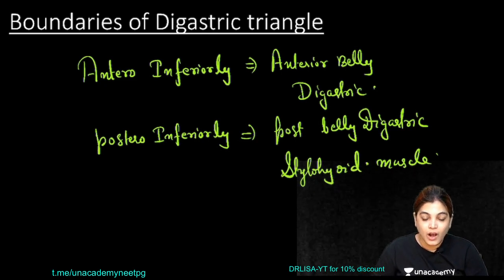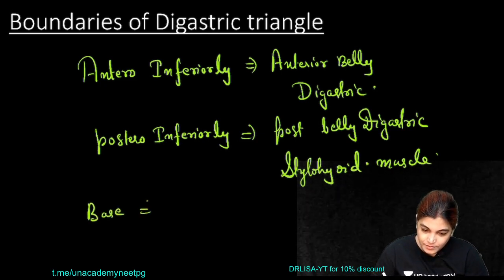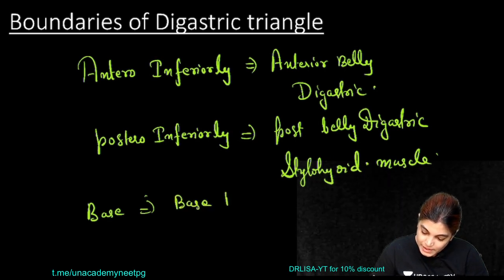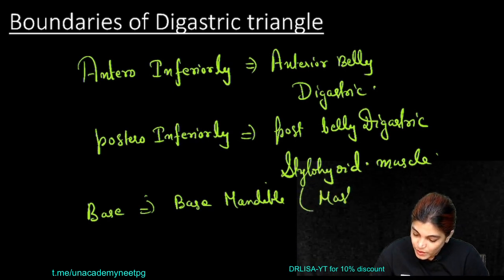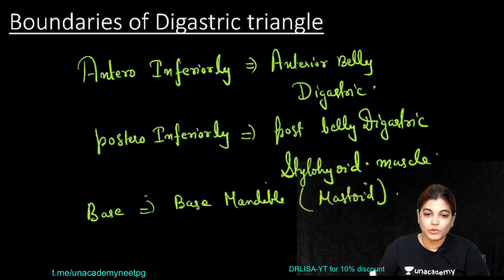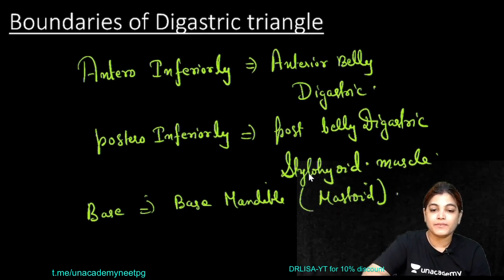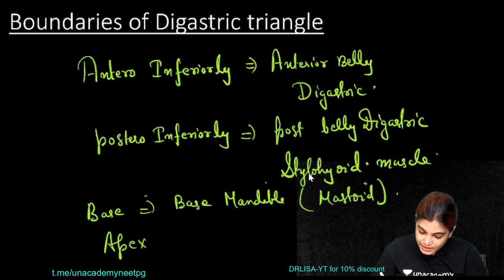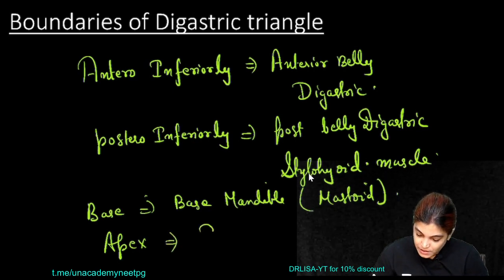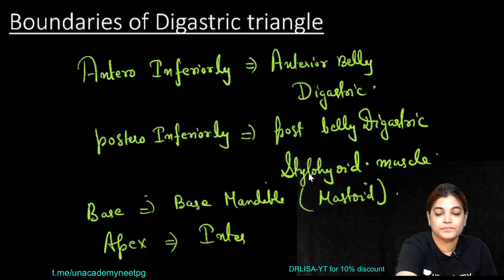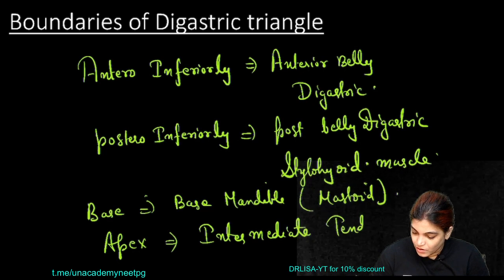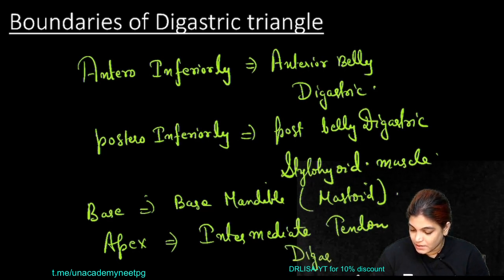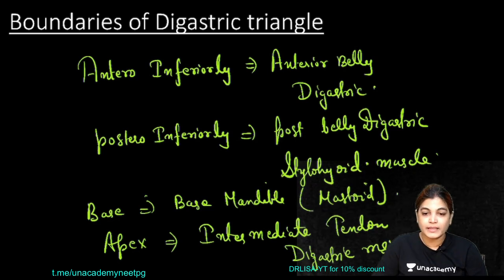Okay. Now the base is formed by the base of the mandible and an imaginary line joining it towards the mastoid process of the temporal bone. Also in the diagram we have seen the apex, and the apex of the triangle is formed by the intermediate tendon of digastric muscle bellies. So we are done with the boundaries.